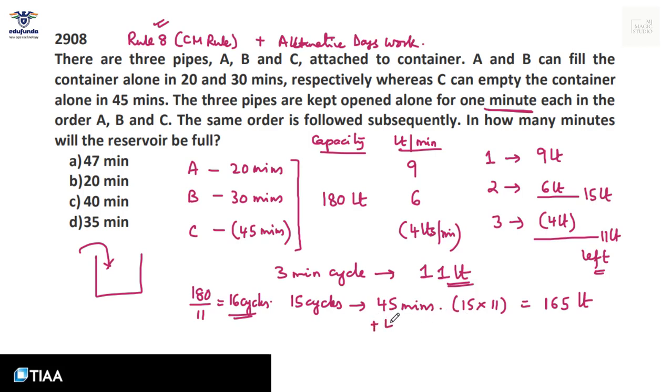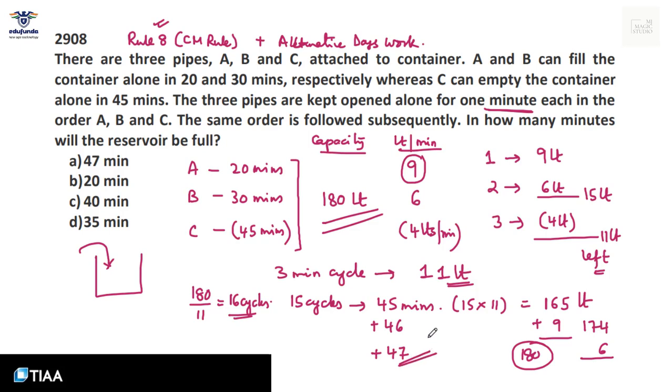Now what is happening? At the end of 46th minute, A is coming in and adding up 9 liter. 165 plus 9 is 174. By the end of 46th minute, 174 liter is there. After 1 more minute, B is coming up and filling up 6 more liter. What is 174 plus 6? 180. Job done, because the capacity of the tank is only 180 liter. By the end of 47th minute, the tank would be full.